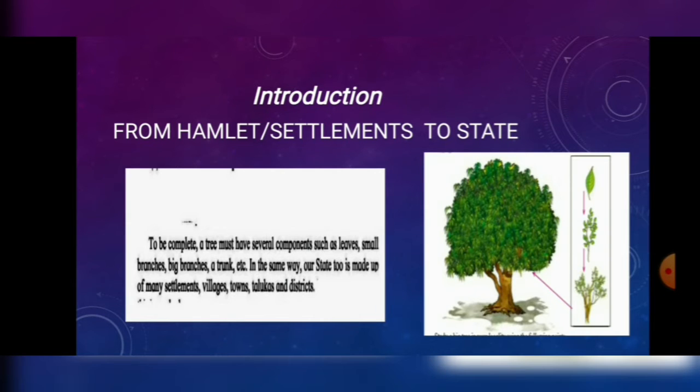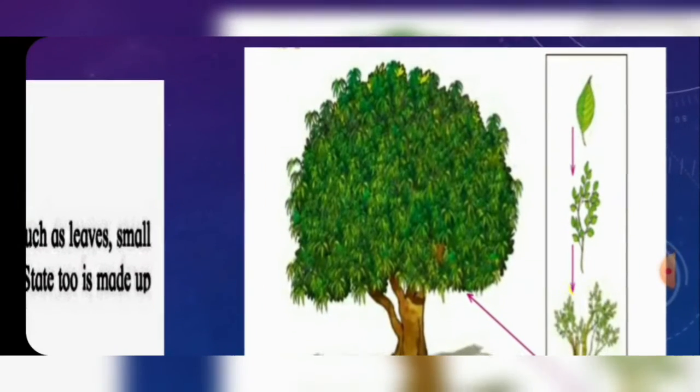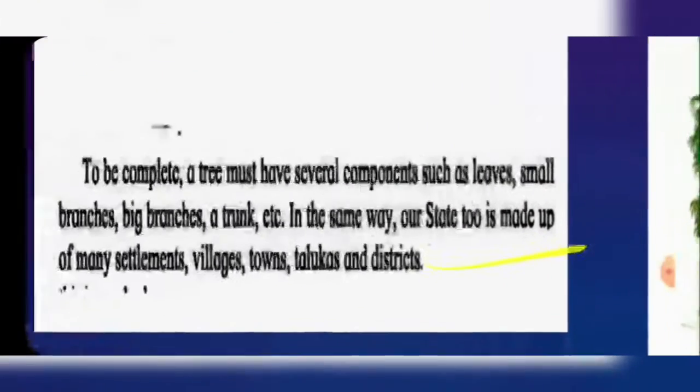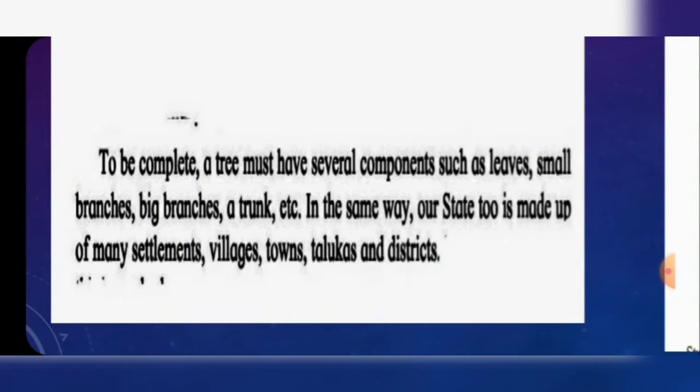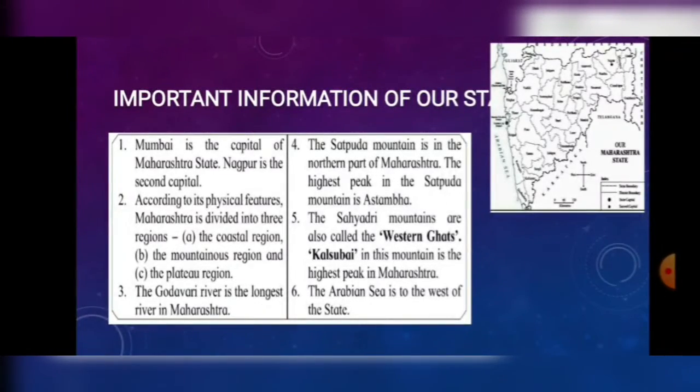Here is an example of a tree. To be complete, a tree must have several components such as leaves, small branches, big branches, a trunk, etc. In the same way, our state too is made up of many settlements, villages, towns, talukas, and districts. Let us learn in detail about Maharashtra state.